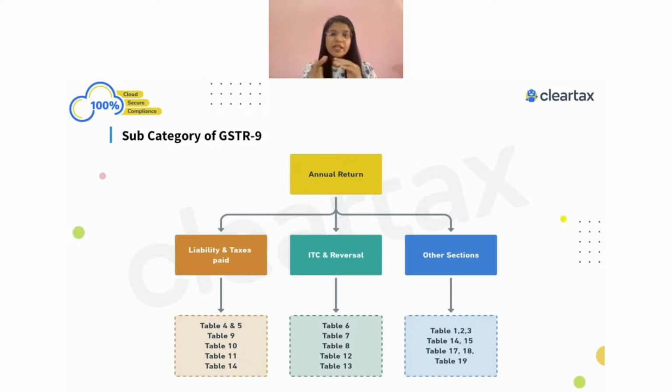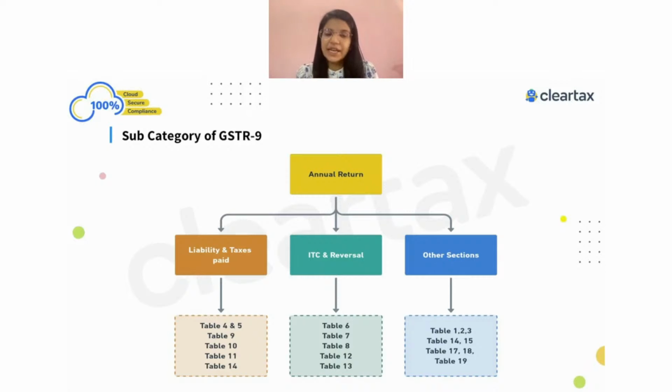So now, when we are first dividing this into liability and the taxes paid, we know that for liability and the taxes paid, we have major tables: table number 4, table number 5, table number 9, table number 10, table number 11 and table number 14. These are the major tables which are only focused on the liability and the taxes paid, right?